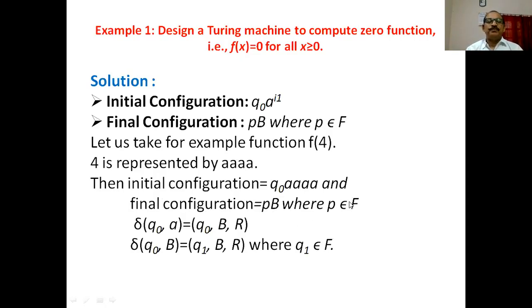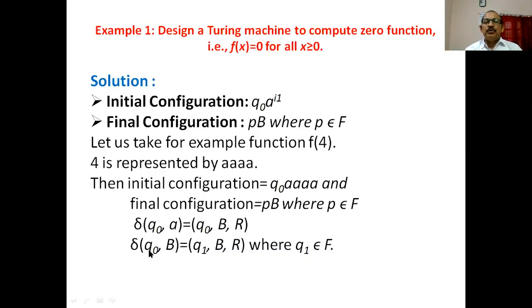Is it clear? Now, what is the technique? Here you simply convert all a's into capital B, and capital B represents a blank space, the 0. So now the machine starts from initial state Q0. If input a is encountered, it remains in the same state, converts this a into B and moves in the right direction.